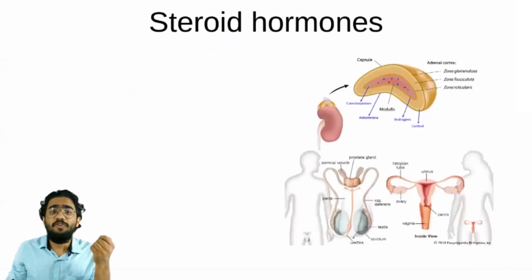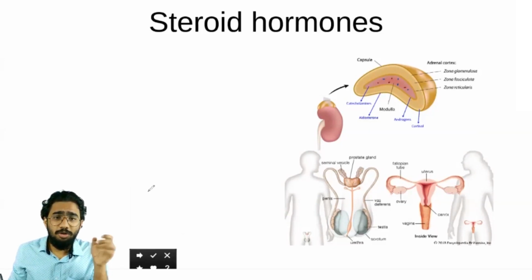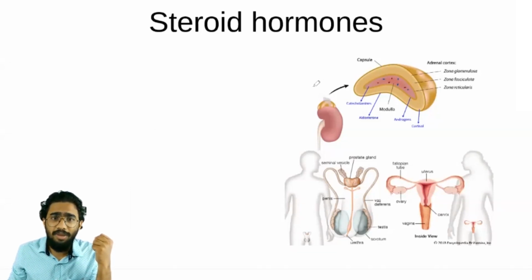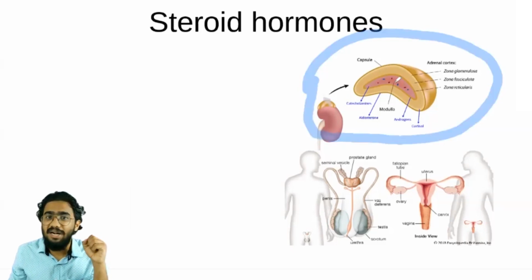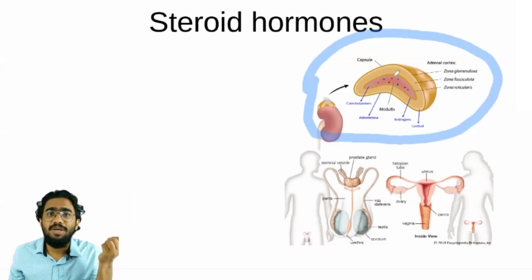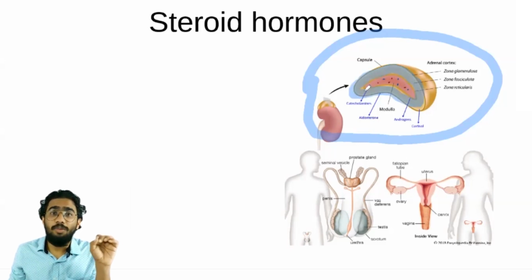The next group of hormones I want to discuss is the steroid hormones. The steroid hormone group is a bit larger group, and let's discuss that. Actually, the steroid group of hormones will first of all have this gland. What is that gland here? We already told, that is the adrenal gland. But I told you the adrenal medullary hormones come under the amino acid derivatives. So there is some part remaining here, that is the outer part of the adrenal gland, the adrenal cortex. The adrenal cortical hormones come under the steroid hormone heading.